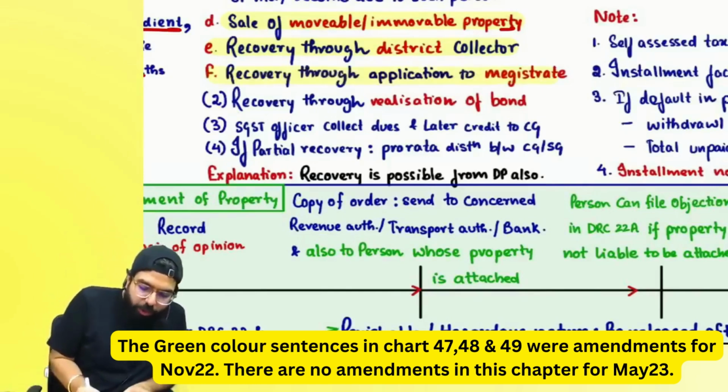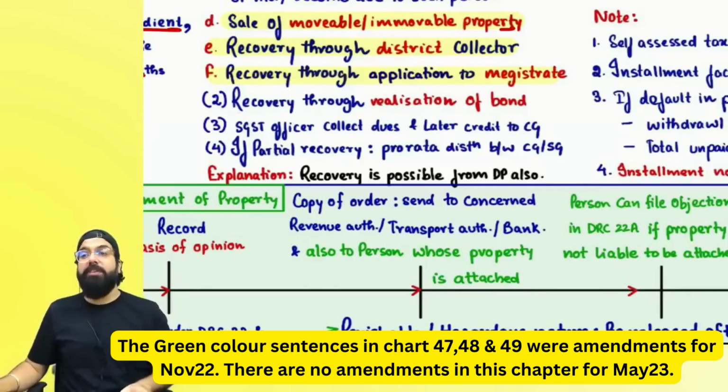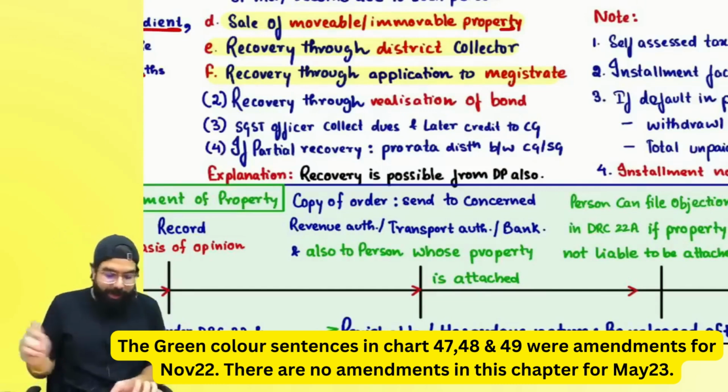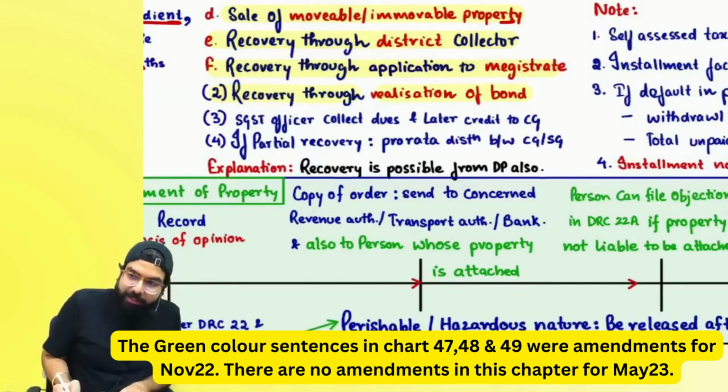Now, the officer can also make an application to the magistrate. The magistrate will collect the amount from you as if it were a court fine, and if you don't pay the fine, they will send you to jail. Then, recovery through realization of bond.